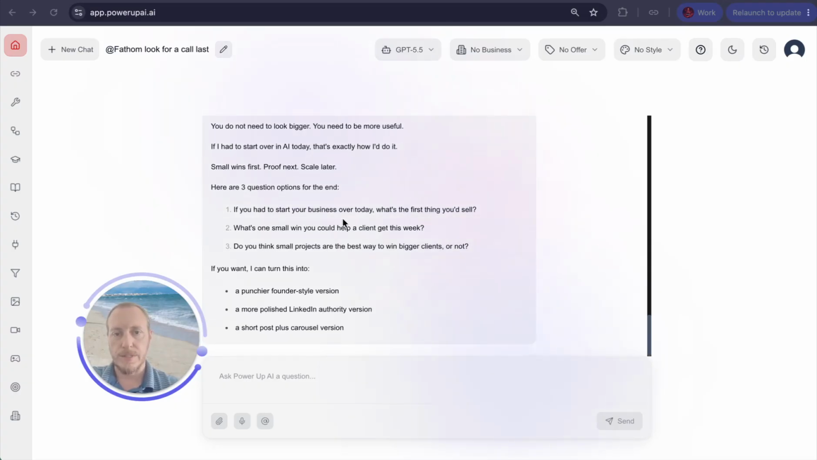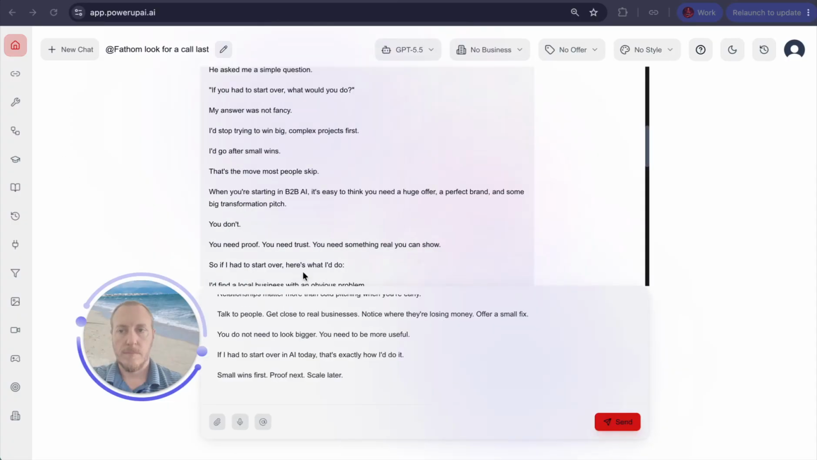If you had to start a business over today, what's the first thing you'd sell? What's one small win you could help a client get this week? Do you think small projects are the best way to get bigger clients? I actually like number 3 because it involves the first hook that I have. Okay, so I'm going to pause, make a few edits, and then come right back.